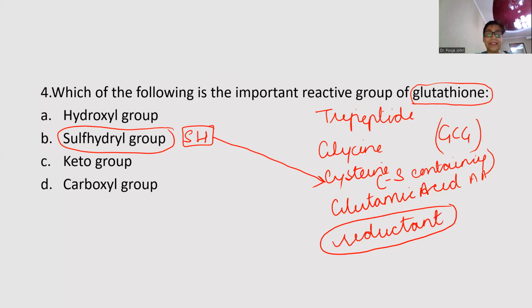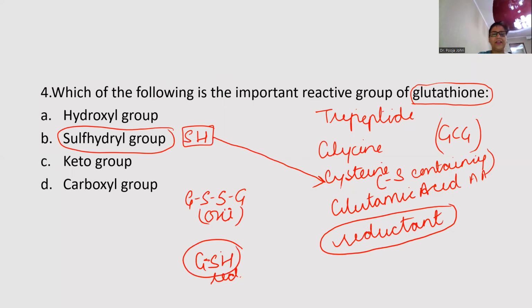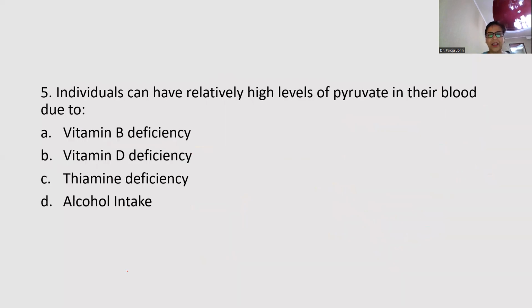And glutathione exists in 2 forms. This is GSSG. This is oxidized form of glutathione. And GSH. This is the reduced form of glutathione. So it is clear. SH, sulfhydryl group. So the answer is clear. Moving on to the next question.